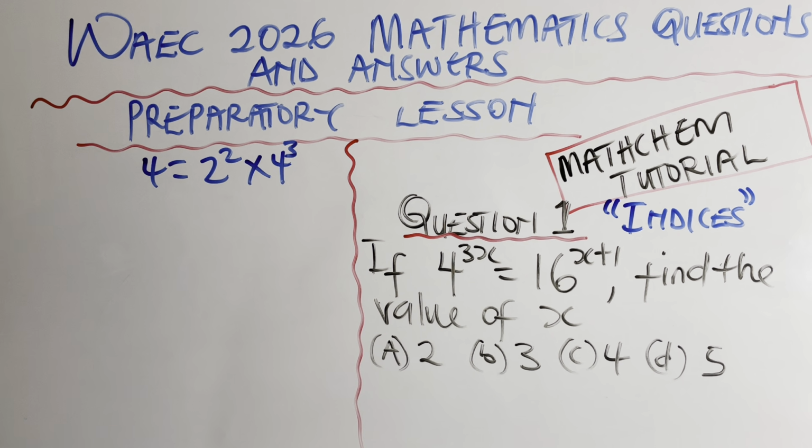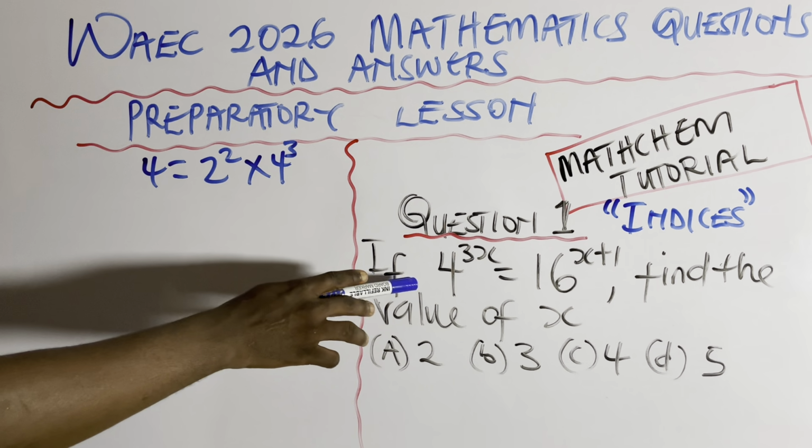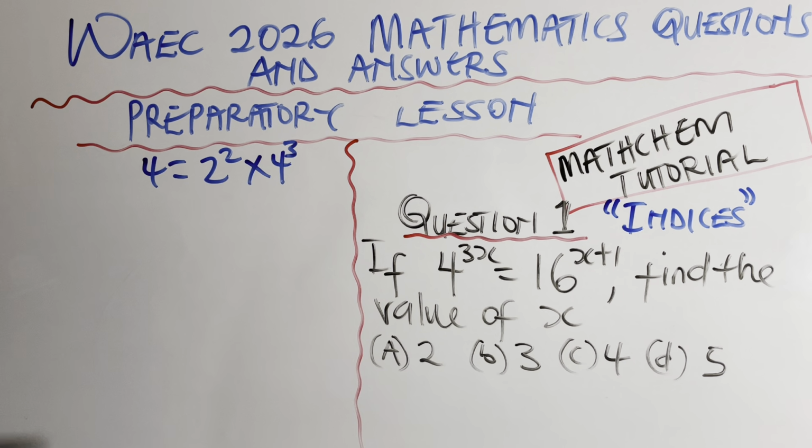Mathematics topics do not change. The way your approach to questions works can never change in mathematics. So the approach you will apply to this question is also the approach you will apply to any question related to this, which you are going to see in your exam. Because indices is a topic that used to come out every year, like I said earlier. But in your exam, you might not see a question like this. But the approach I will apply to this question is also the same approach you will apply to the question you will see in your exam tomorrow morning. You understand? So ensure you watch all my questions to the end.